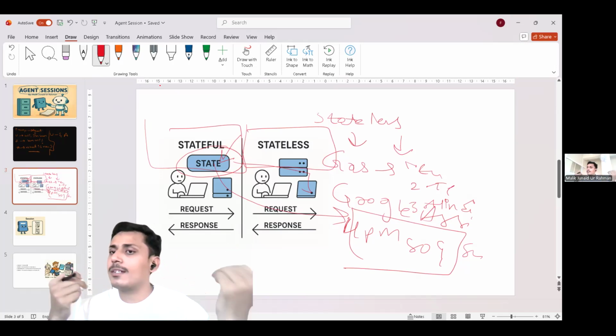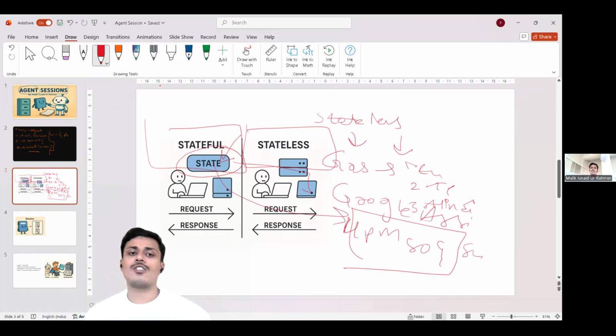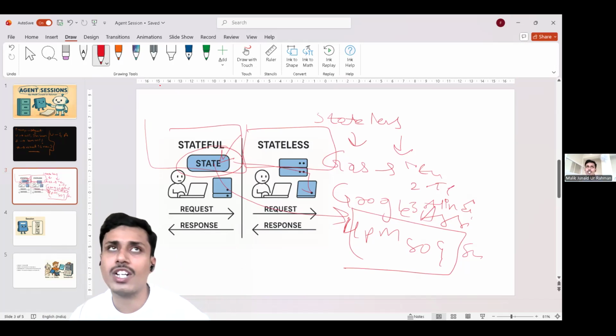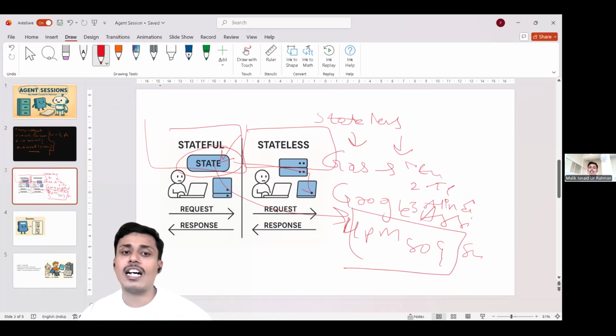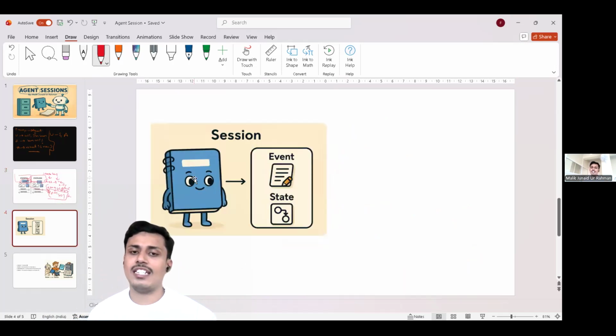The best example is ChatGPT. As you all know, when you give it some information, whether it be 1 month back or 1 year back, it always remembers everything: what you have given, what your name is, what you are doing, what you are discussing. Depending on that, if you ask ChatGPT for feedback, it will give related feedback. These are the two types of agents, and one session is divided into two parts.